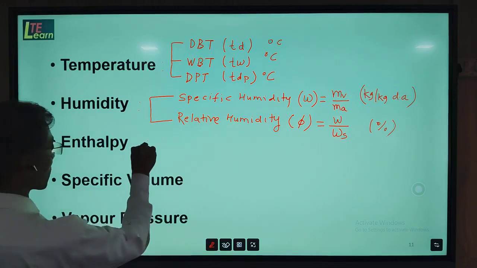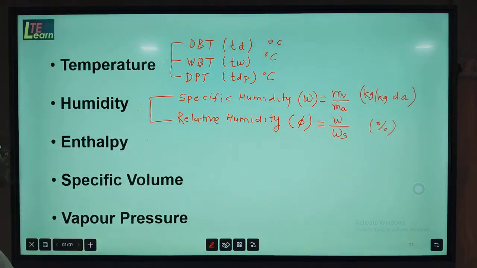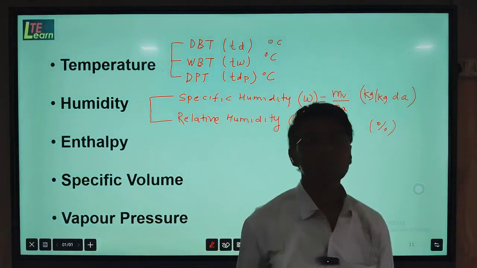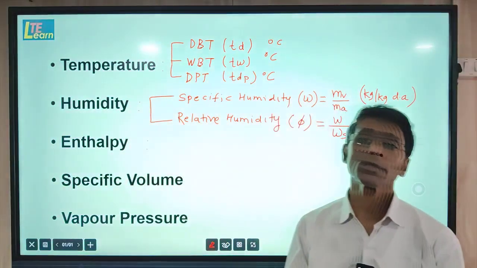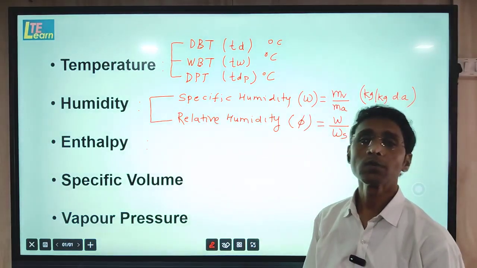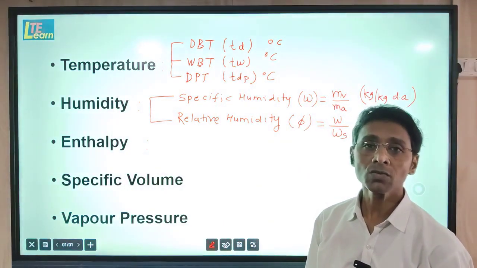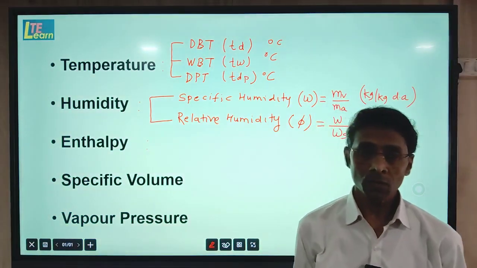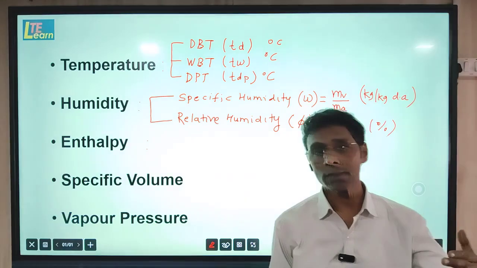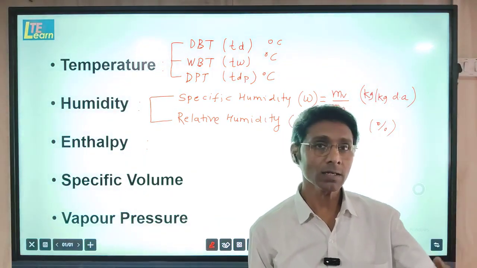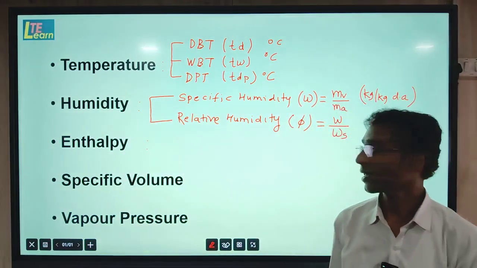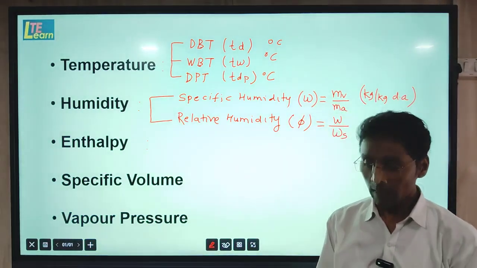Third property of moist air is enthalpy. Enthalpy means heat content. In an air conditioning system, suppose this is a wall and we have to condition this space. Then we have to find the cooling load. The amount of heat entering via the air which is coming from outside into this space is the enthalpy.